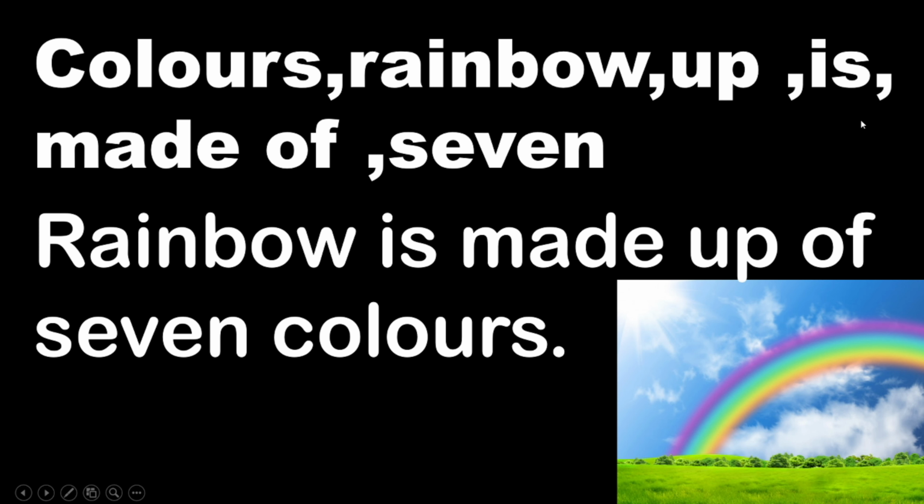Then search for the verb. See, is there an auxiliary verb? Rainbow is. Then search again for any other verb. Made is there. So made, see, up of preposition, made up of colors. How many colors? There is a number word. Number 7 is your adjective. So 7 colors. So check whether you got the numbers, 1, 2, 3, 4, 5, 6, 7 words. The answer also has 7 words. So you have used all the words. Rainbow is made up of 7 colors.